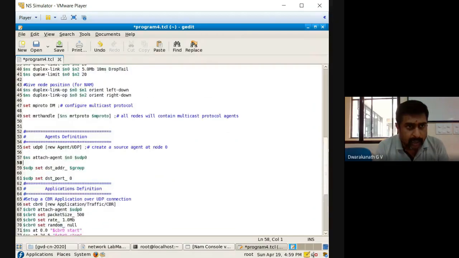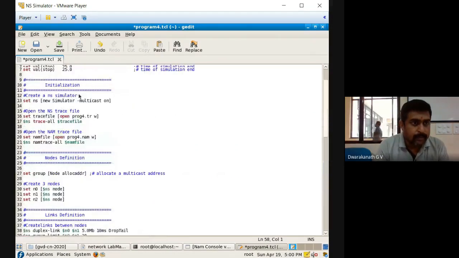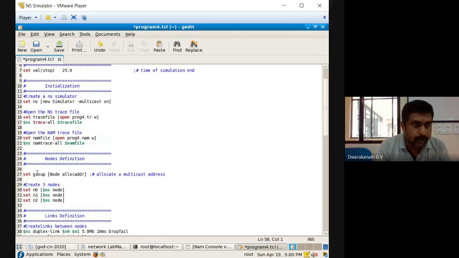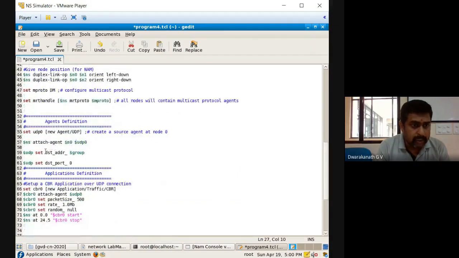You go here above, back here. Observe here we set group node allocate address. Now group is here, correct? What we are doing here is, in a UDP, we are telling UDP through this variable that the destination is not a single destination, the destinations are in a group.